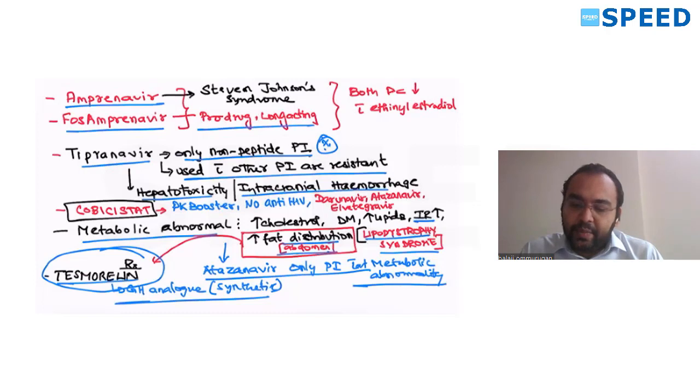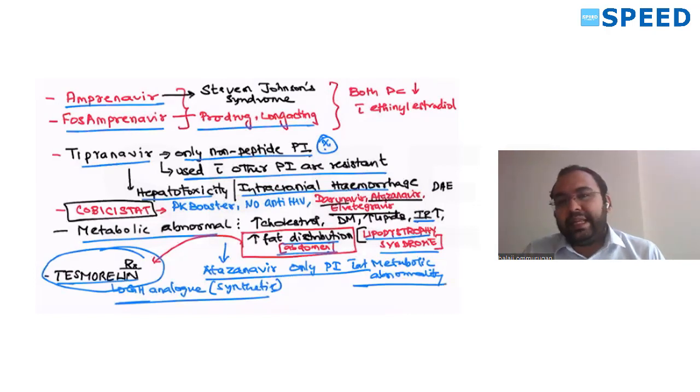It can be combined with darunavir, atazanavir, and elvitegravir, which is an integrase inhibitor. You can remember it as DAE, or ADE, whatever you want. It can increase their levels by inhibiting their metabolism.